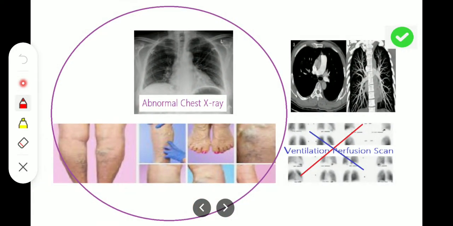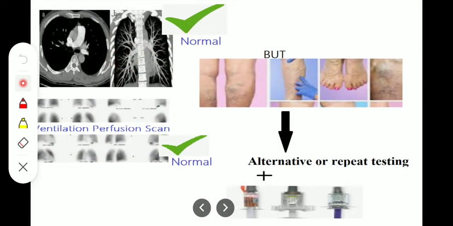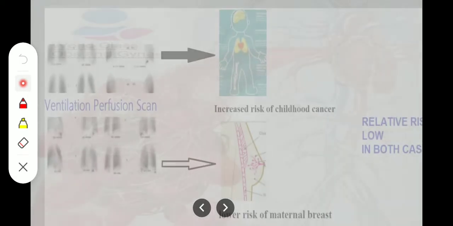Okay, now if we have abnormal chest X-ray and clinical suspicion of the DVT, then we prefer CTPA as compared to VQ scan. Okay, but if the VQ scan, the ventilation perfusion scan, is normal, but clinical suspicion of the DVT exists, we give alternative or repeat testing plus low molecular weight heparin. Okay.